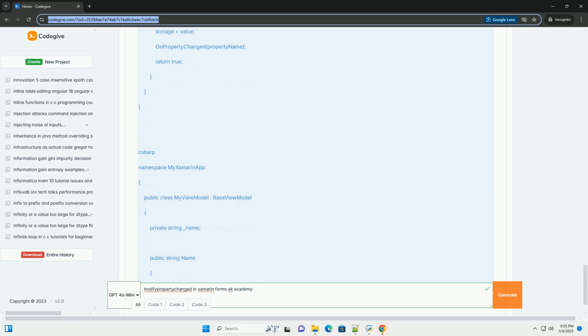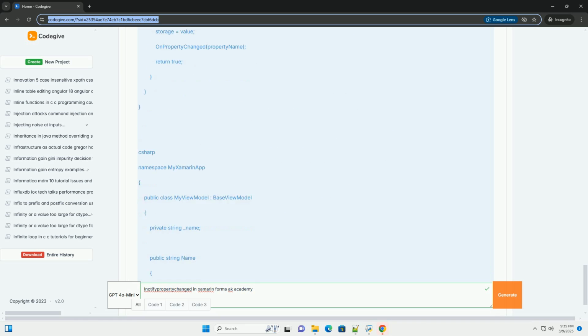Open MainPage.xaml and modify it as follows. Explanation: ContentPage.BindingContext. We set the binding context of the page to an instance of MainViewModel directly in the XAML. This is a convenient way to provide the view model to the view. Label Text equals Binding FullName. This binds the Text property of the label to the FullName property in the MainViewModel.